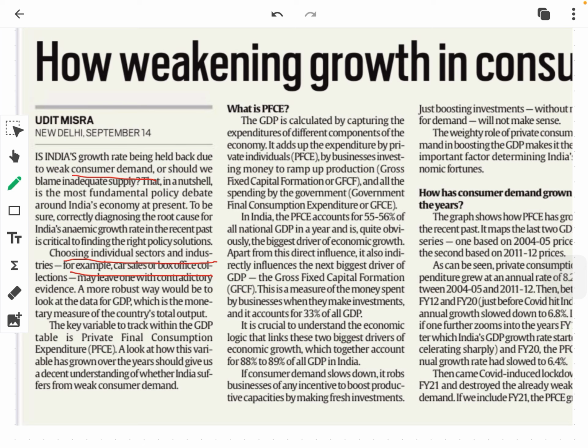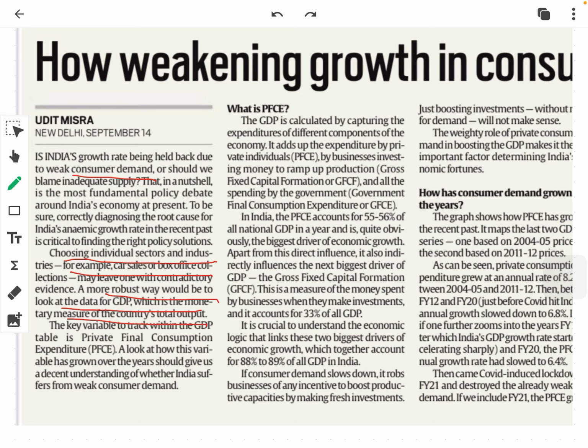So what the author is suggesting is that a more robust way would be to look at the data for GDP, which is the monetary measure of the country's total output. So he is advising to look at the GDP data, specifically the GDP data calculated by the expenditure method. We know there are three methods of GDP calculation. One of them is the expenditure method.